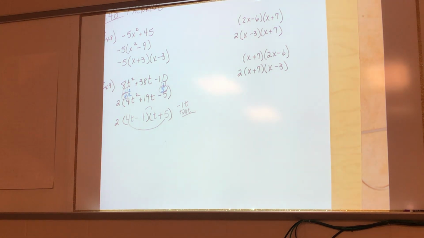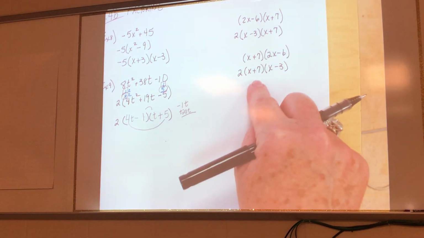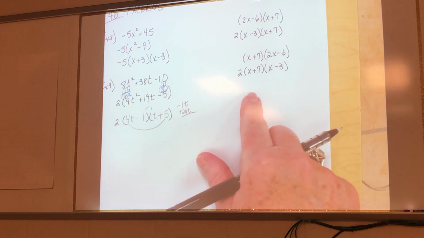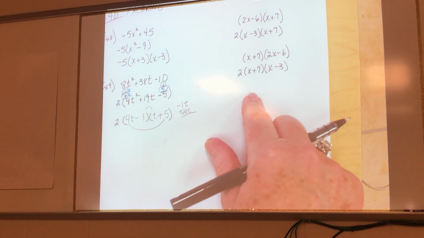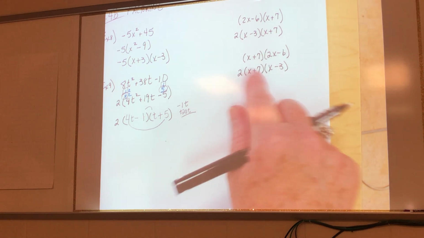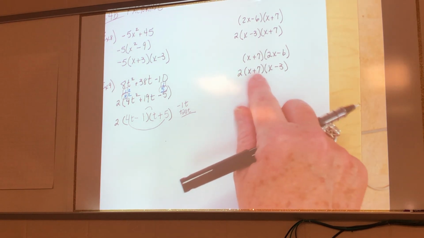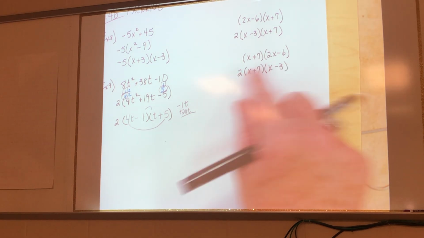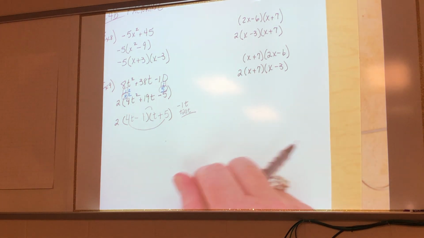Okay? Anybody got a question? Does it matter that the other one didn't have anything to take out? Nope, doesn't matter. Because you're not distributing it. It's not like 2 multiplied by this and 2 multiplied by that. It's just 2 times that.